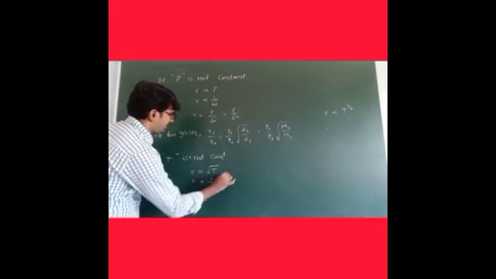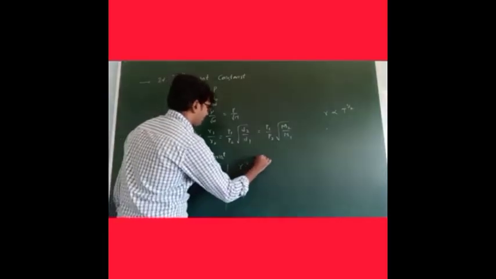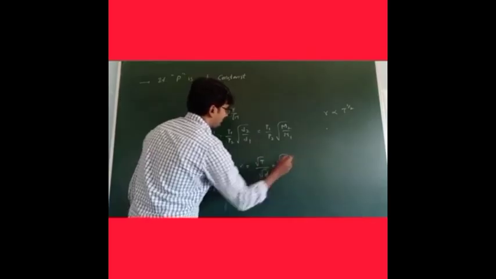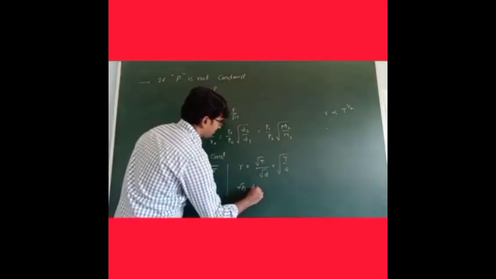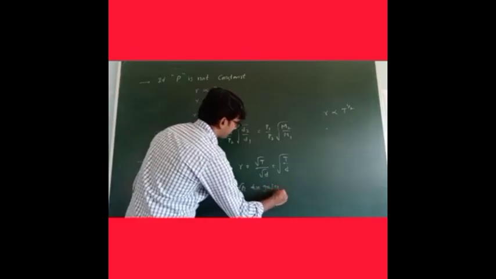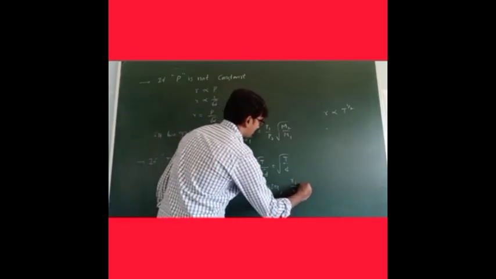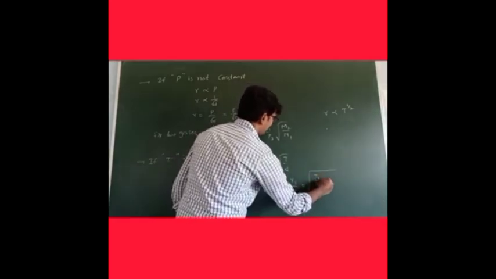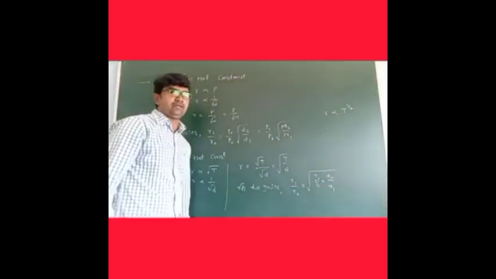And we know that R is proportional to 1 by root D. It means R is equal to root T by root D, that is root over T by D. So for two gases, R1 by R2 is equal to root over T1 by T2 into D2 by D1. Instead of D, we can write M2 by M1 or VD2 by VD1. Graham's law is completed. Okay? Thank you very much.